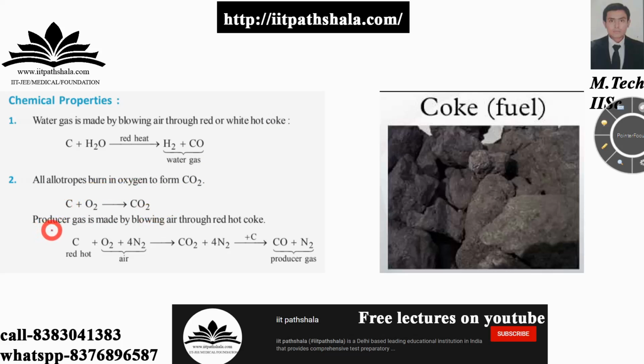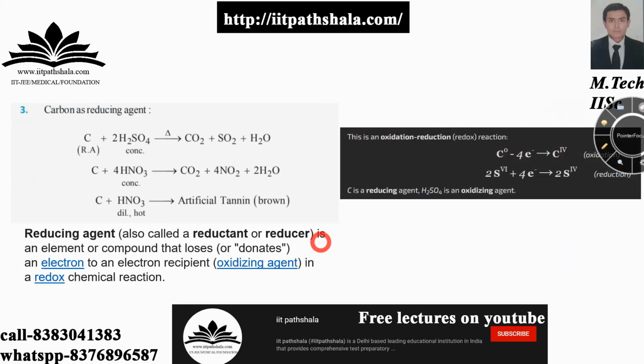Now producer gas is made by blowing air through red hot coke, guys. So here you have red hot coke, there is your air. Then you have carbon dioxide and nitrogen gas over here. You are adding carbon and you have your producer gas, which is nothing but carbon monoxide and nitrogen gas over here. Okay guys, now let us move to the next slide.